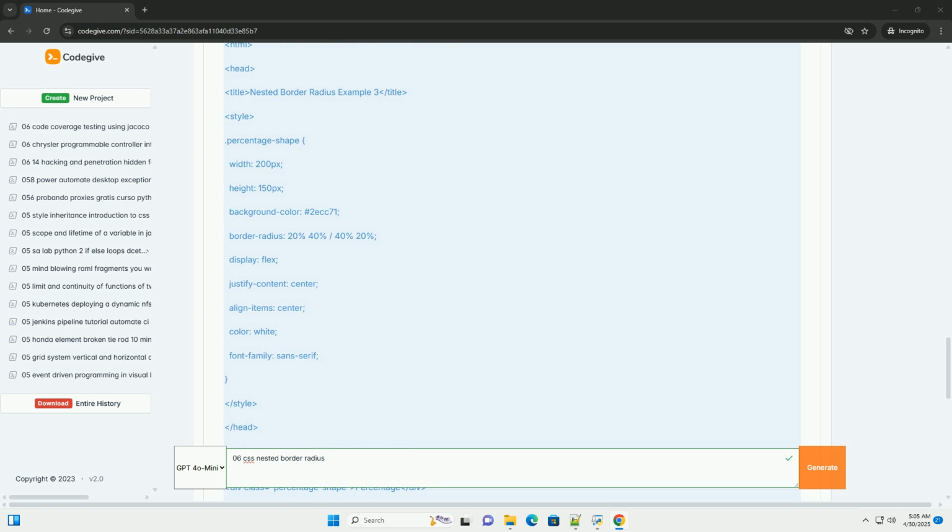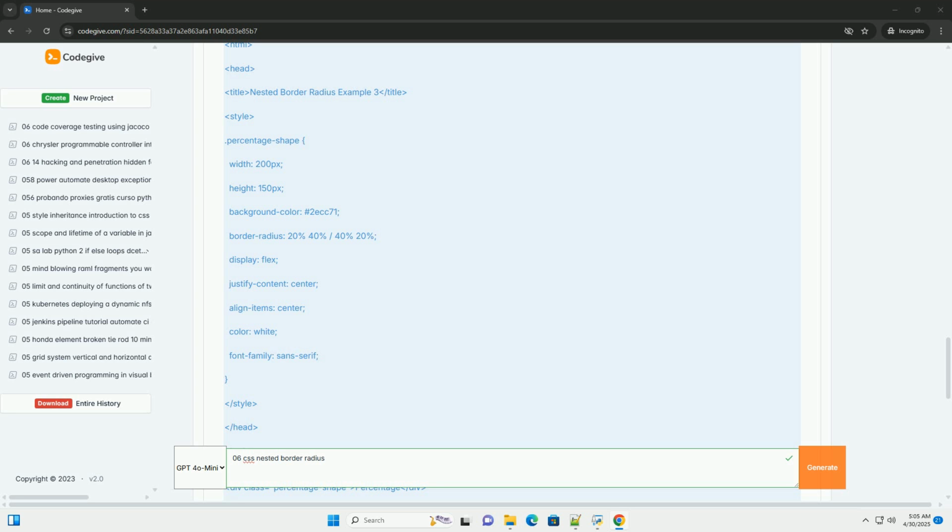1 value applies the same radius to all 4 corners. 2 values: the first value applies to the top left and bottom right corners, and the second value applies to the top right and bottom left corners. 3 values: the first value applies to the top left corner, the second value applies to the top right and bottom left corners, and the third value applies to the bottom right corner. 4 values: specifies the radius for each corner in the order top left, top right, bottom right, and bottom left.